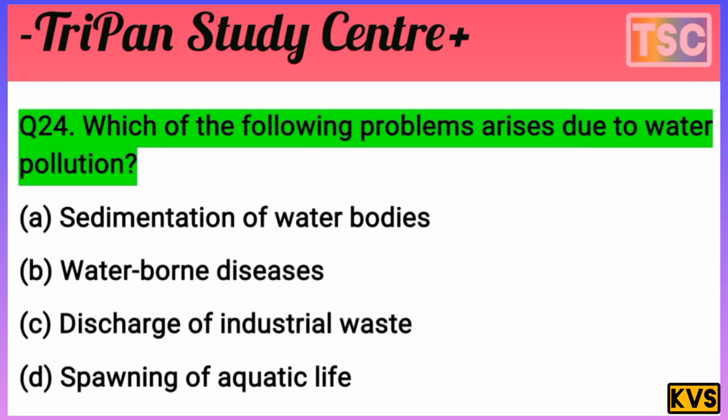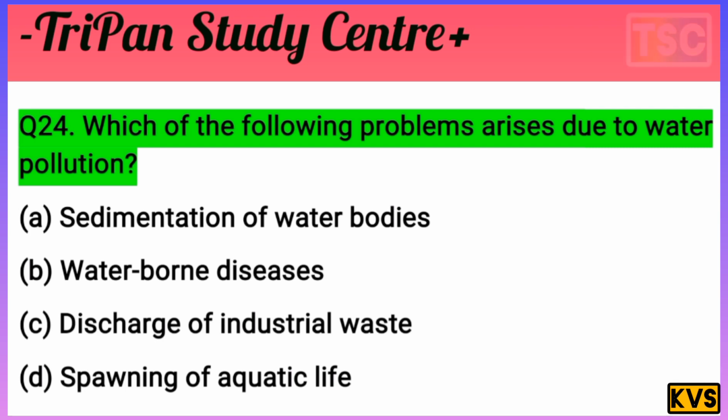Sedimentation of water bodies is not a problem caused here. Spawning of aquatic life is nothing. Discharge of industry waste is a cause of water pollution, not a problem arising from it. But B is the correct answer: waterborne diseases arise due to water pollution. Note in your notebook: B, waterborne diseases.